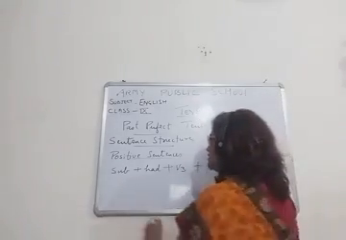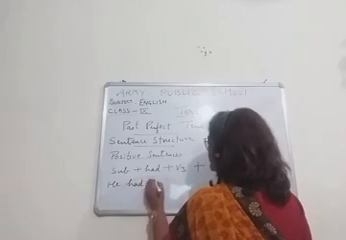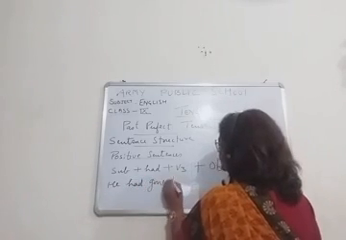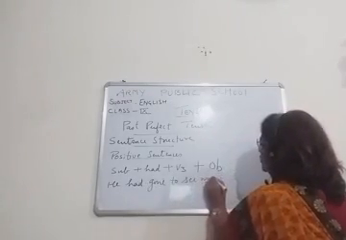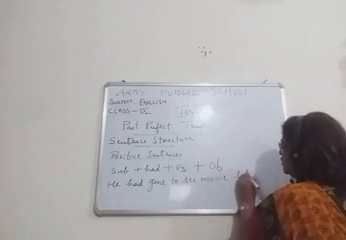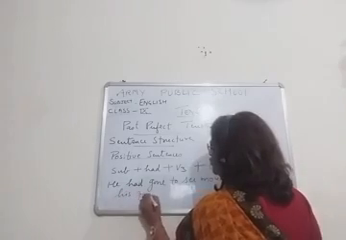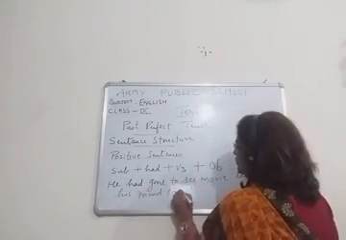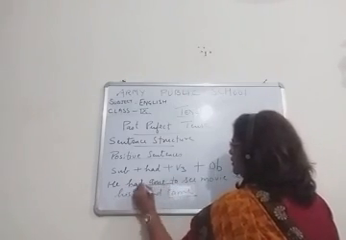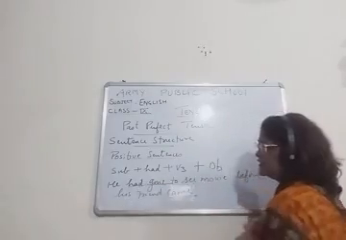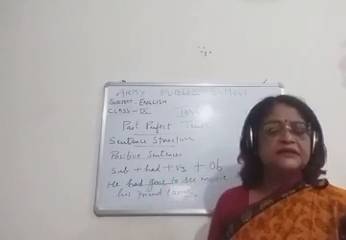I can write the example. He had gone to see the movie before his friend came. Two actions are there. This is the past perfect tense. The first action, the formal action, is of the past perfect tense.